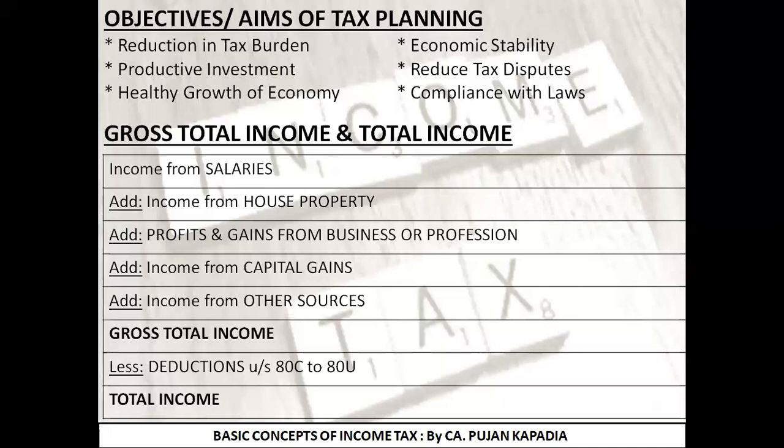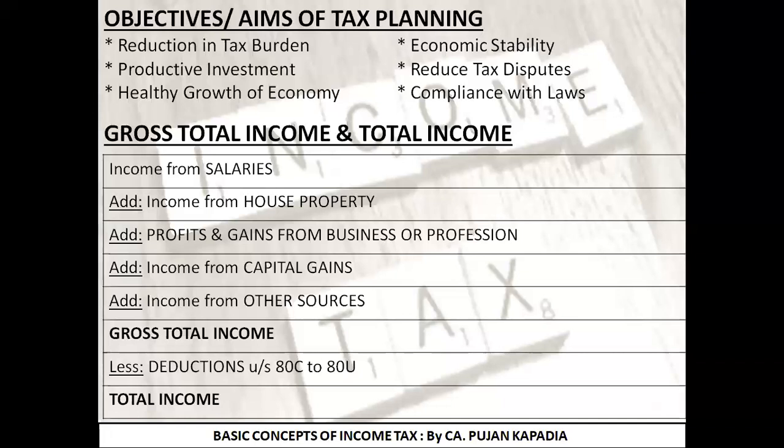In short, what I want to say is, if you are expending something, if you are investing something in the areas specified under section 80C to 80U, the government says you can claim a deduction of it from your gross total income. So what was my example?